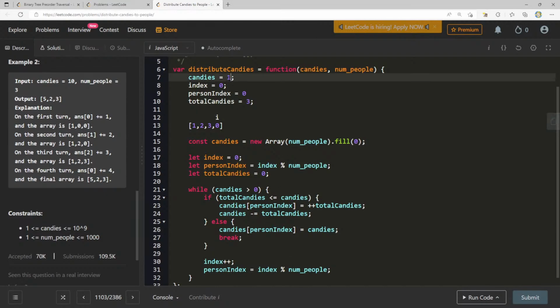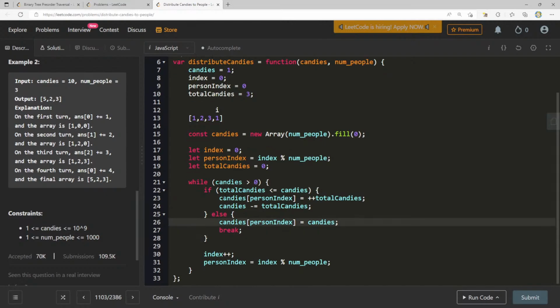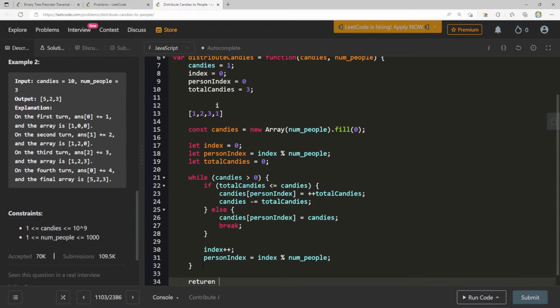While candies is greater than 0, it is greater than 0. If total candies is less than or equal to candies, which is not, now we just say candies at person index equals candies. This is just 1. And I think we just break there because total candies is only going to increase from here on out. So I almost want to say that this could be true, but I'm a little bit skeptical. I'm going to return candies here because I know that's what I want to return at the end.